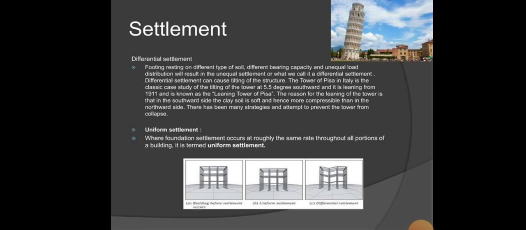Differential settlement. Footings resting on different types of soil, with different bearing capacity and unequal load distribution, will result in unequal settlement, which we call differential settlement. Differential settlement can cause tilting of the structure.